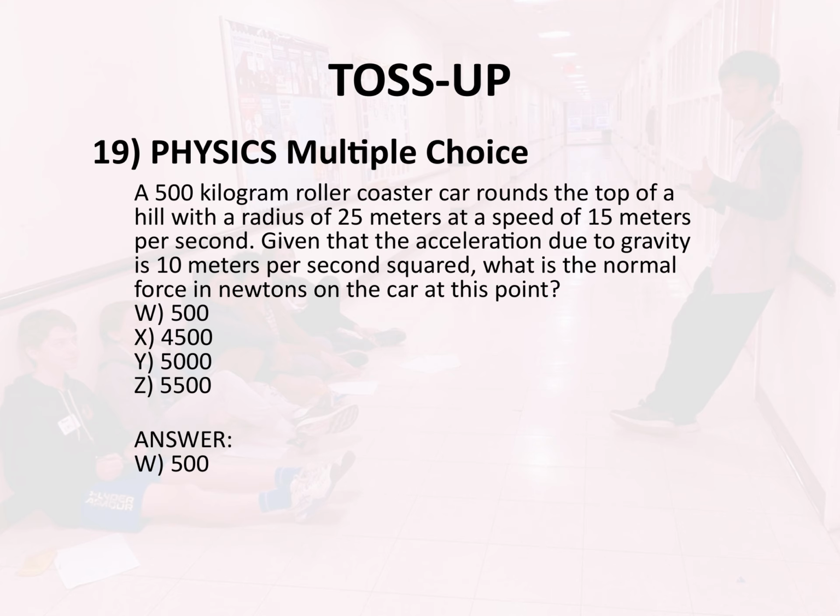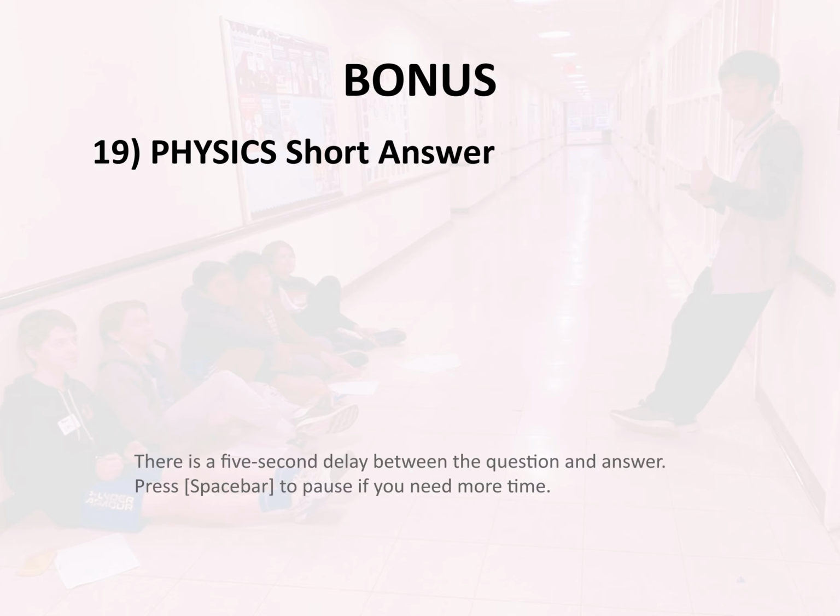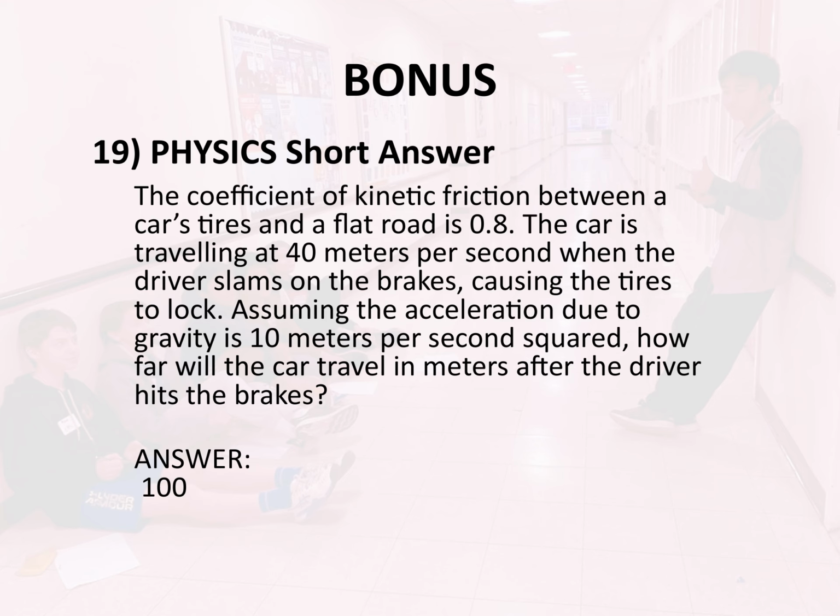Bonus, 19. Physics. Short answer. The coefficient of kinetic friction between a car's tires and a flat road is 0.8. Answer, 100.